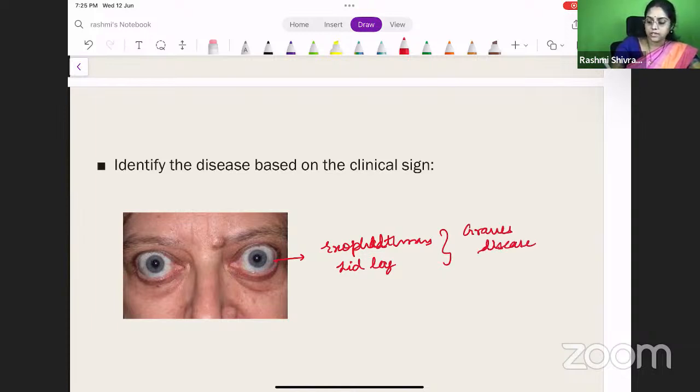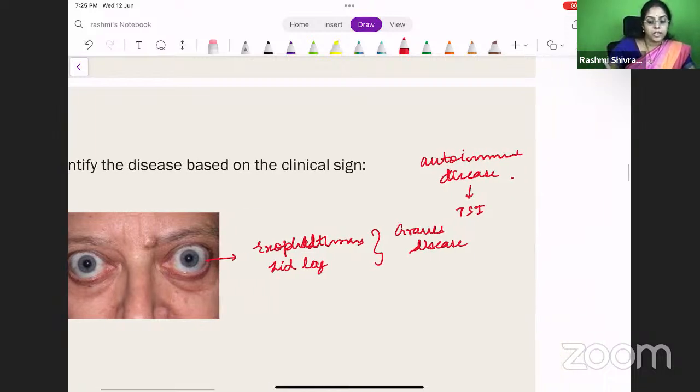All of us know it is an autoimmune disease of the thyroid with antibodies. Okay, thyroid stimulating antibodies will be there. Anti-TPO antibodies will be there. Anti-thyroid peroxidase antibodies will be there in these patients.